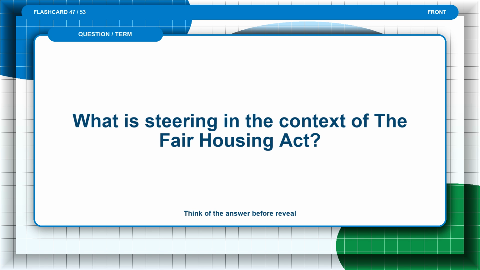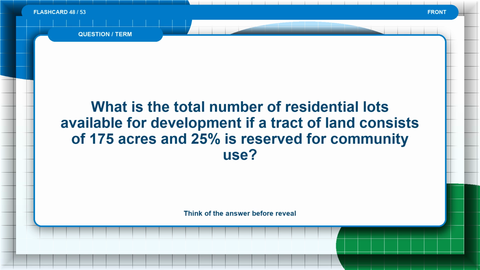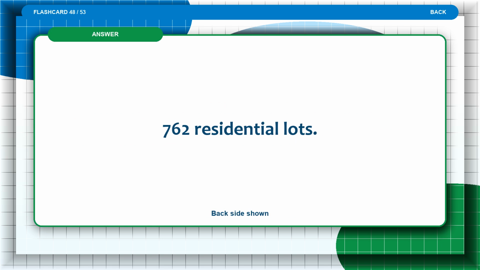Flashcard 47. What is steering in the context of the Fair Housing Act? Think of the answer before the reveal. The answer is: steering is when a licensee channels home seekers to or away from a particular neighborhood because they are a member of a protected class. Flashcard 48. What is the total number of residential lots available for development if a tract of land consists of 75% and 25% is reserved for community use? Think of the answer before the reveal. The answer is 762 residential lots.